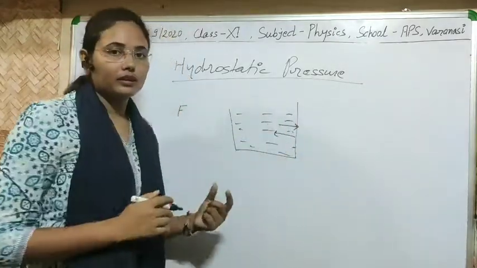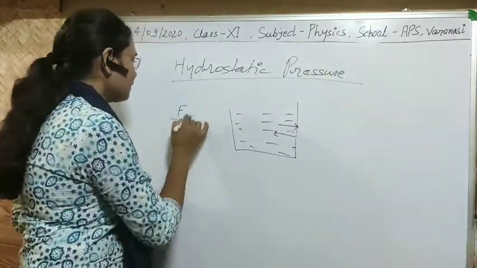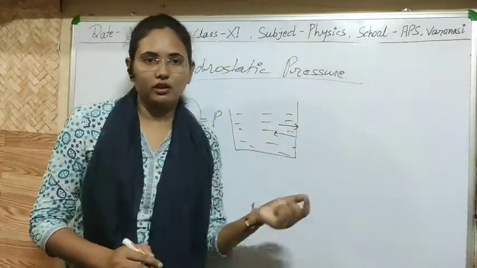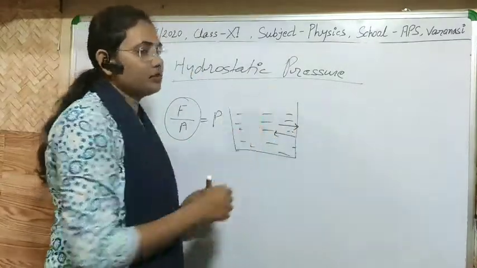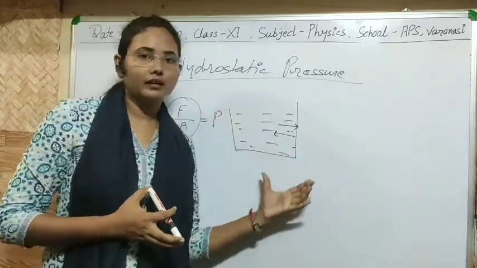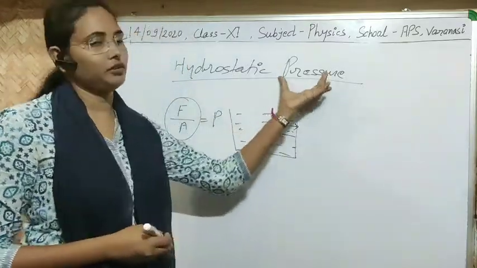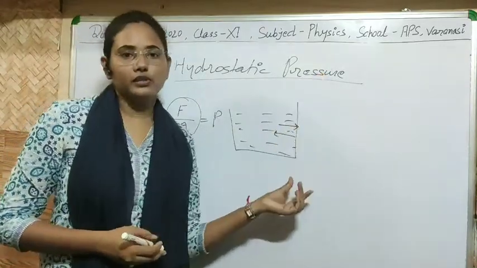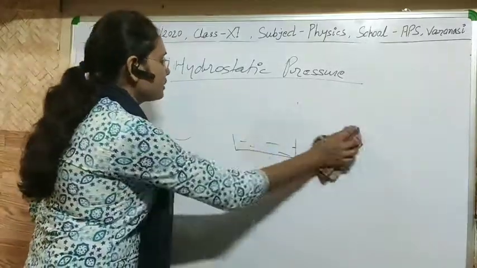And if we calculate the area of the wall, then force per unit area will be equal to pressure. It means liquid exerts some pressure on the wall. I've already told you this. And that pressure is called hydrostatic pressure. Means when we put any liquid in any container, then liquid applies some pressure on the walls of the container, and that pressure is called hydrostatic pressure. I think it is clear to you? This is the hydrostatic pressure. Okay. So how can we measure this hydrostatic pressure?